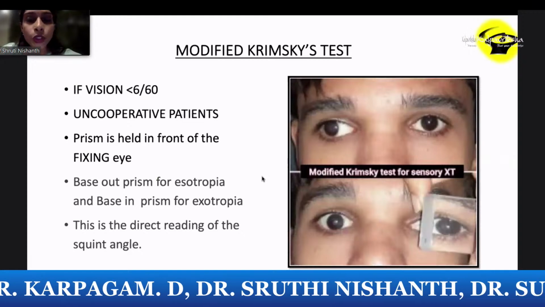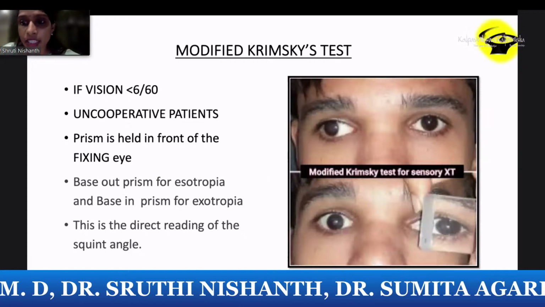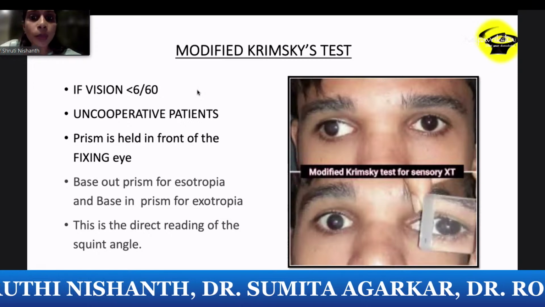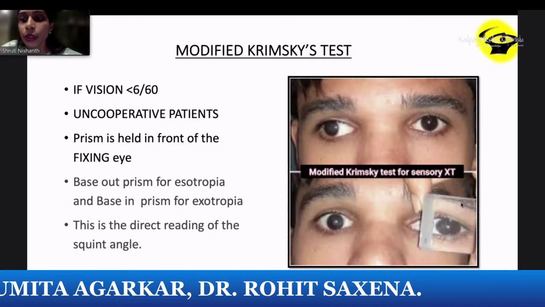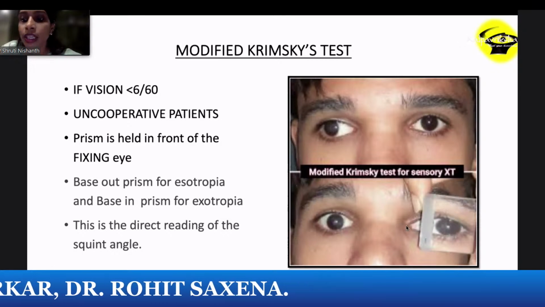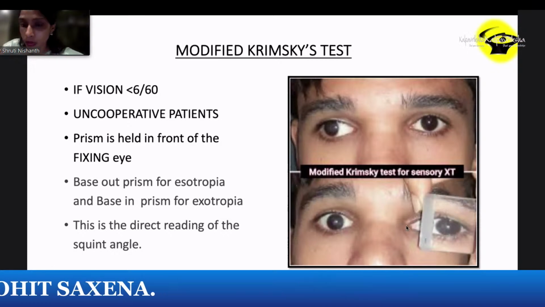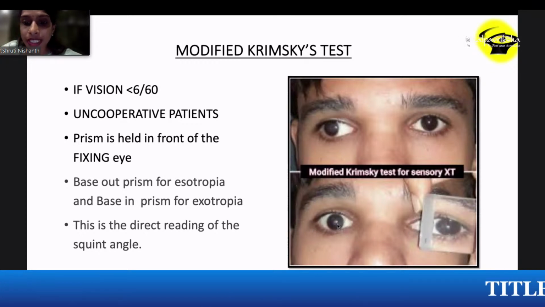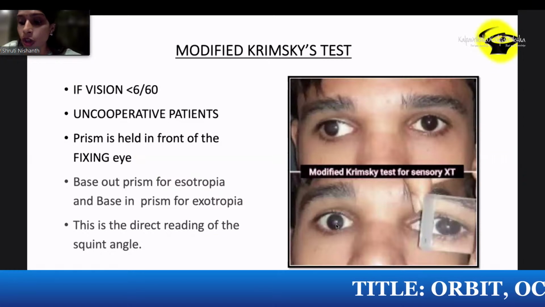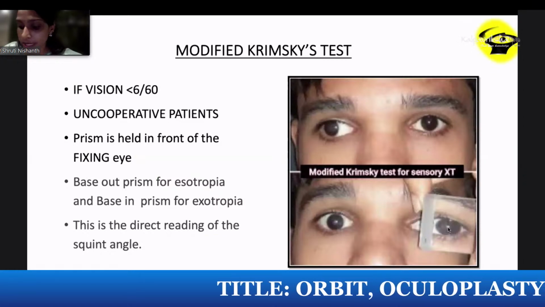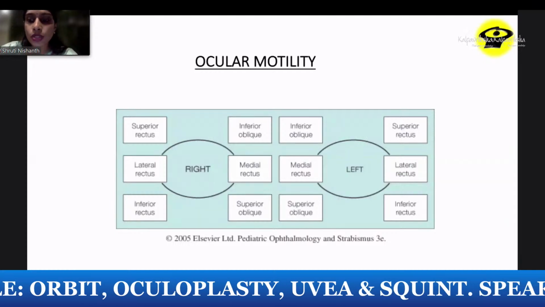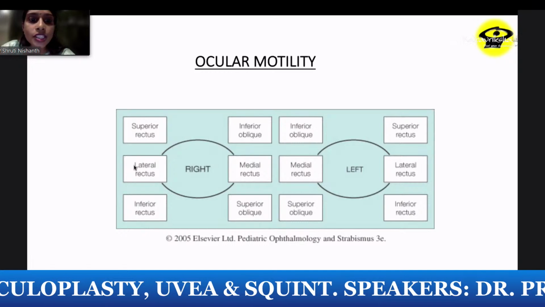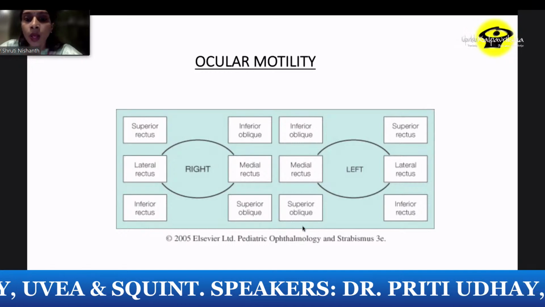The next test that you do is when children don't fixate, when the vision is very poor in one eye, you can do the modified Krimsky's test. In uncooperative patients also it can be done. Here you keep the prism in front of the fixing eye, which is the better eye, and then you shine a torchlight and you see the pupillary reflex in the non-fixing eye, and thereby you'll be able to get a prism correction. Of course, you have to do the ocular motility test to see all the movements of the muscles. So this is just a quick chart that I refer to.